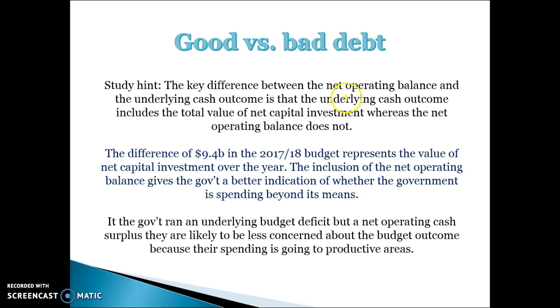The key difference between the net operating balance and the underlying cash outcome is that the underlying cash outcome includes net capital investment, where the operating balance does not. The $9.4 billion difference this year is because the net operating balance doesn't include that capital expenditure. It gives a better indication of whether the government's spending beyond its means. The government is less likely to be concerned about an underlying budget deficit if the net operating cash is in surplus, because that means the current expenditure is not too high and is therefore less of a concern.